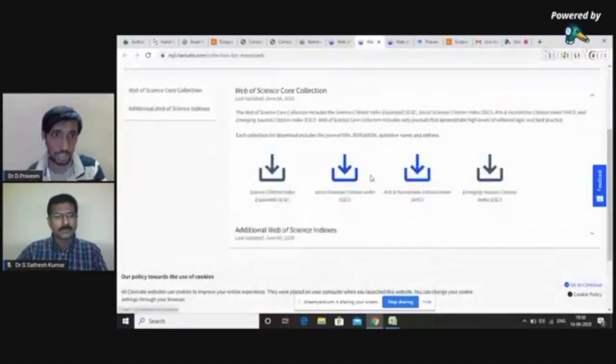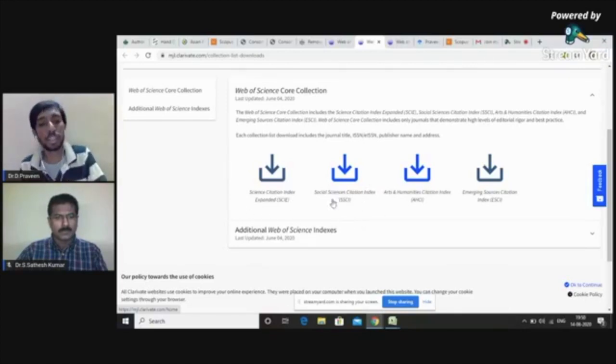Basically, Web of Science has four different core collections. One is the Emerging Sources Citation Index, the ESCI, which is the basic level in Web of Science. Then there are the Arts and Humanities Citation Index, the Social Sciences Citation Index, and the Science Citation Index Expanded. The Social Sciences Citation Index and Arts and Humanities are concerned with those particular fields. For biomedical and life science researchers, the two most important are the Emerging Sources Citation Index and the Science Citation Index Expanded.